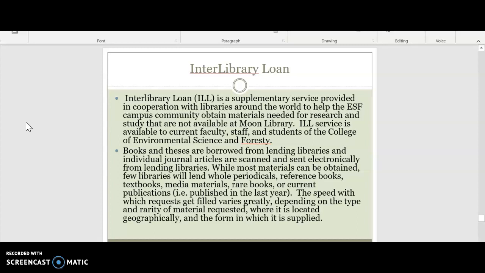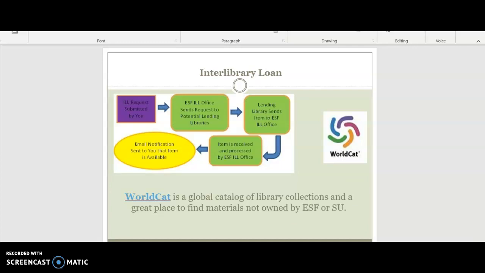Books and theses are borrowed from lending libraries, and individual journal articles are scanned and sent electronically from lending libraries. While most materials can be obtained, few libraries will lend whole periodicals, reference books, textbooks, media materials, rare books, or current publications in the last year. The speed with which requests get filled varies greatly depending on the type and rarity of the material requested, where it is located geographically, and the form in which it is supplied.